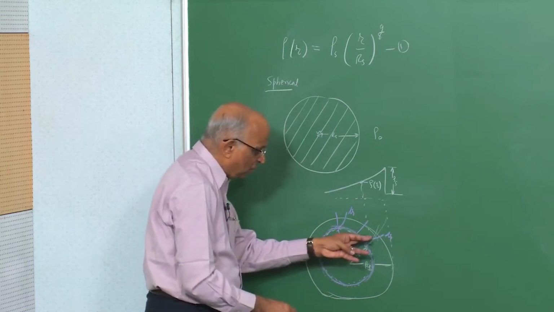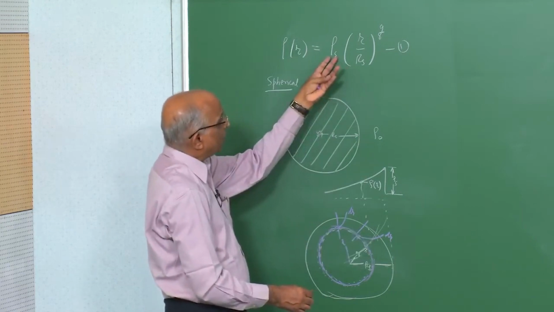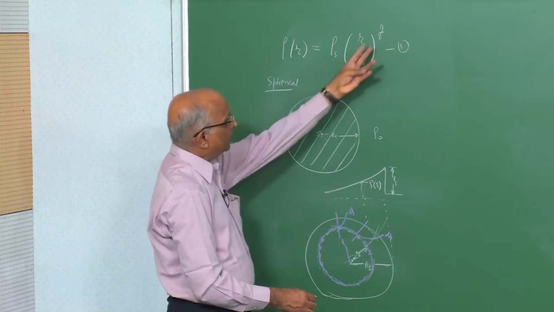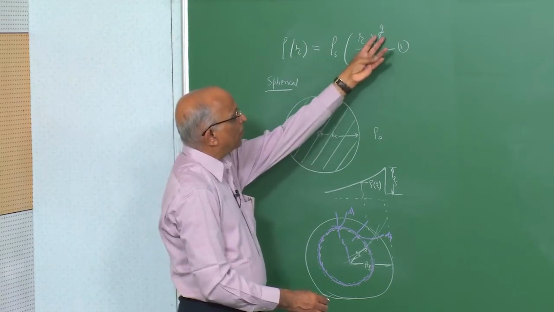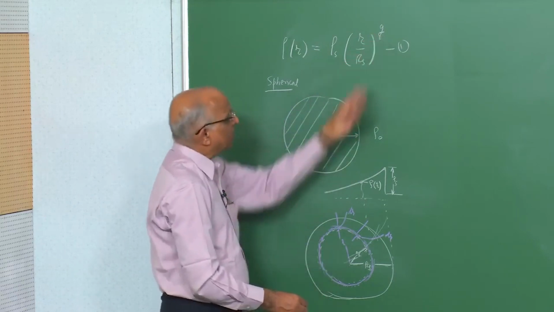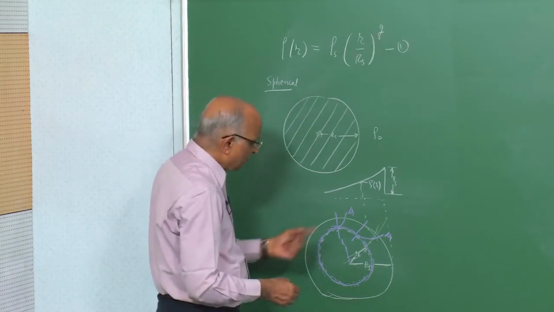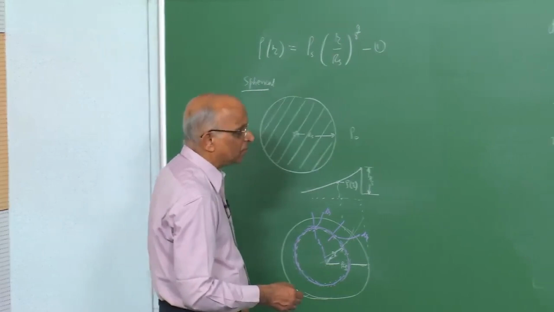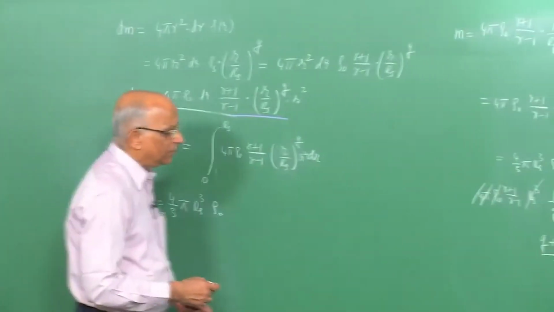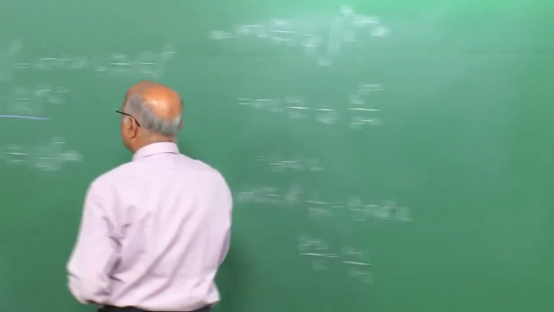If I assume the density distribution to be given by the value of density at the shock front and the density distribution to be given by something like a power law, r by rs to the power q, I find that this value of q is around 15, which is quite a large number. Let us just discuss what this really means, and it has some ramifications. Let us see what the results indicate.